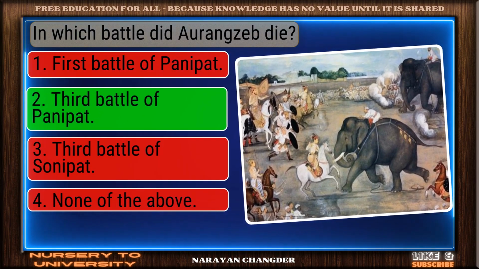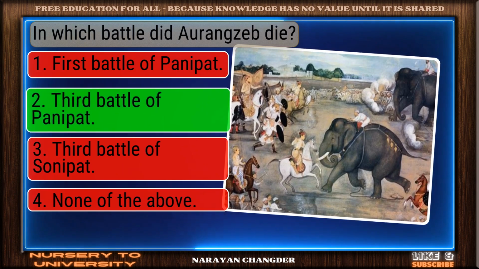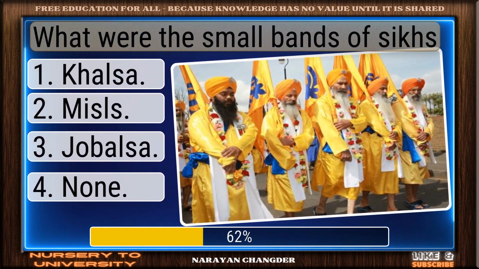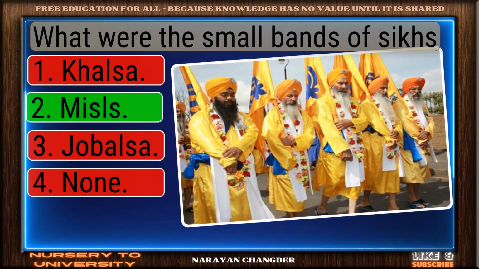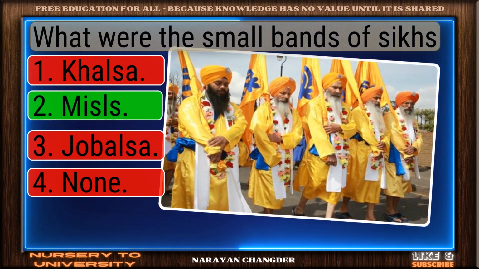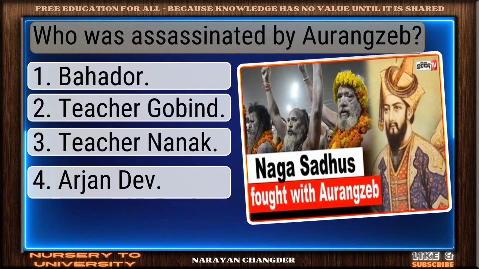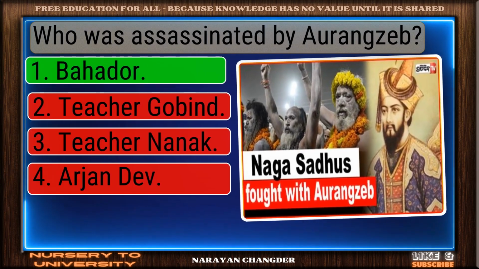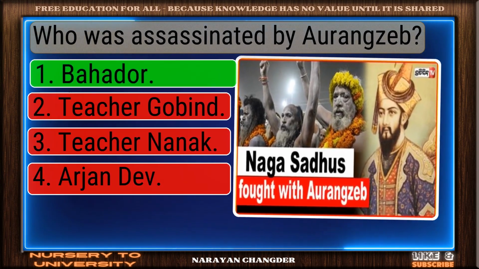Sharp thinking. Third Battle of Panipat is the right choice. What were the small bands of Sikhs? Smart move. Missiles is an accurate answer. Who was assassinated by Aurangzeb? Nicely done. Bahadur is a solid answer.